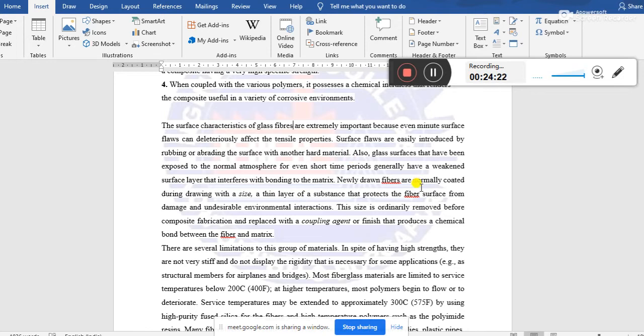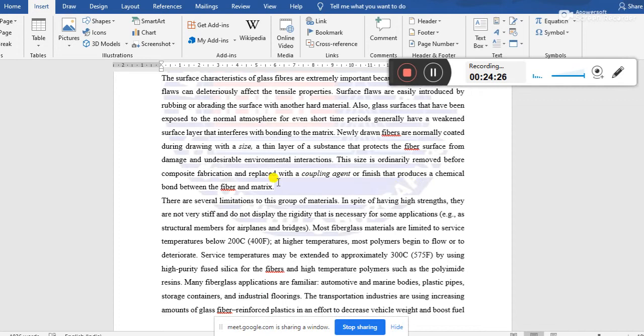And that's why the glass surface should be less exposed to the normal atmosphere, because it is easily affected by rubbing and abrasion by some hard materials. Okay, so